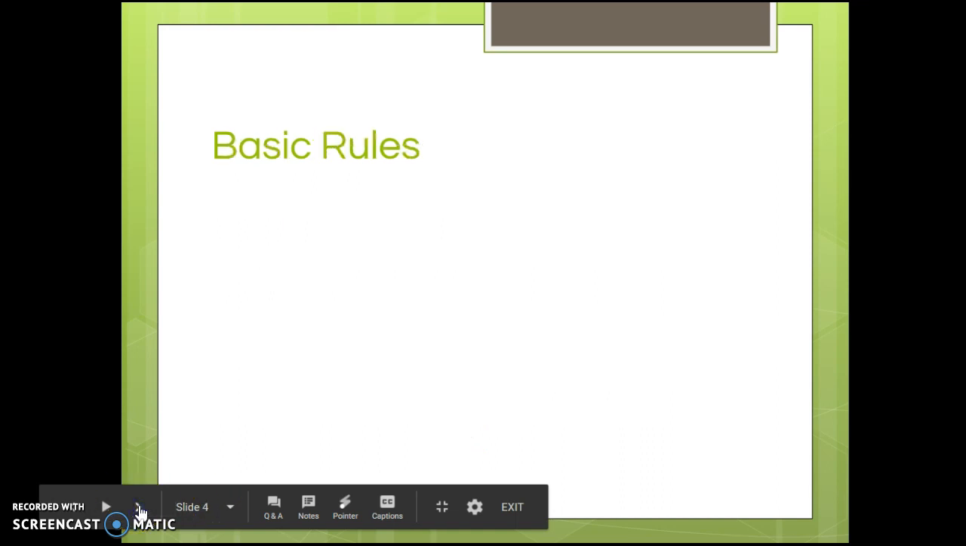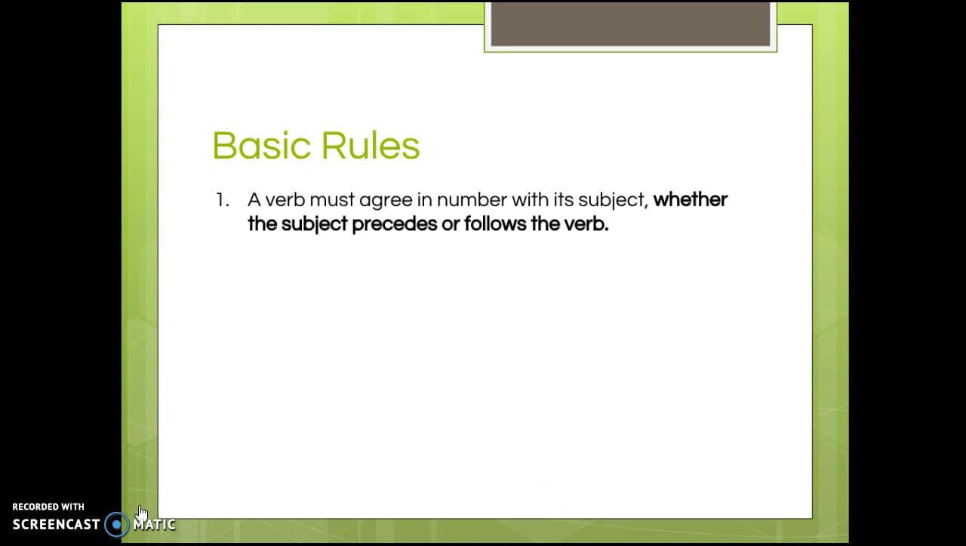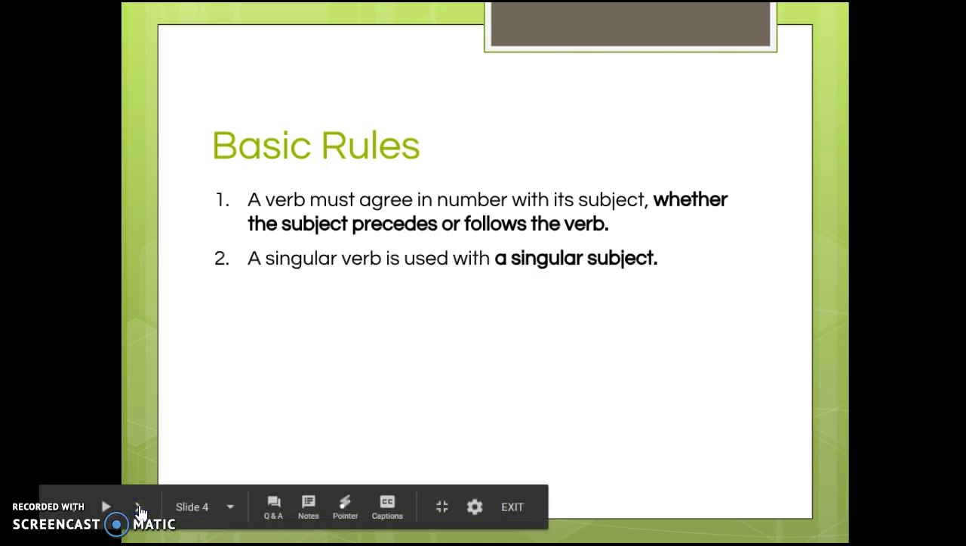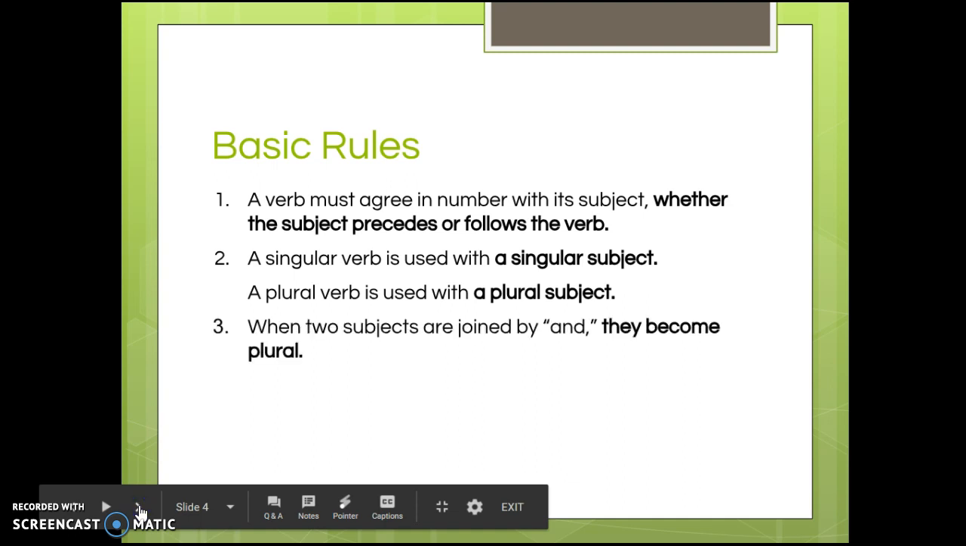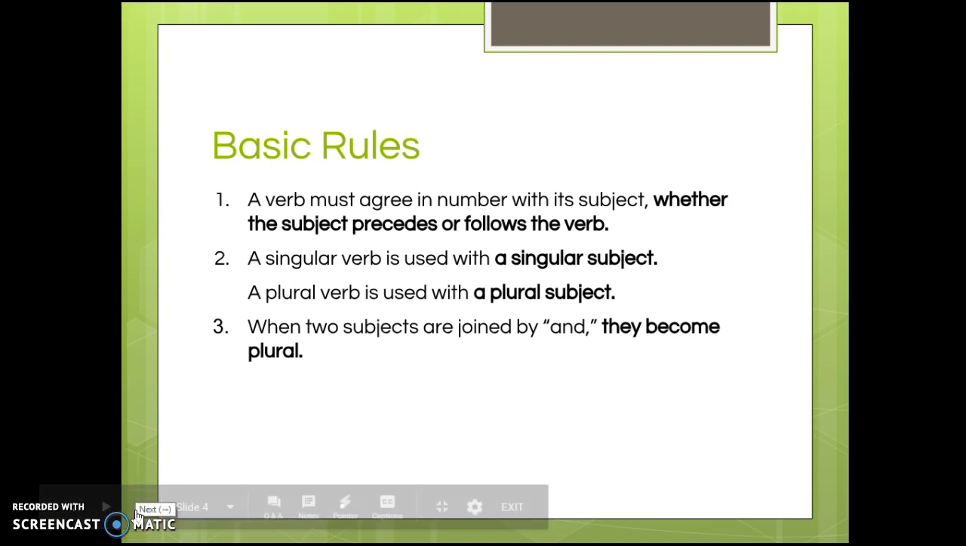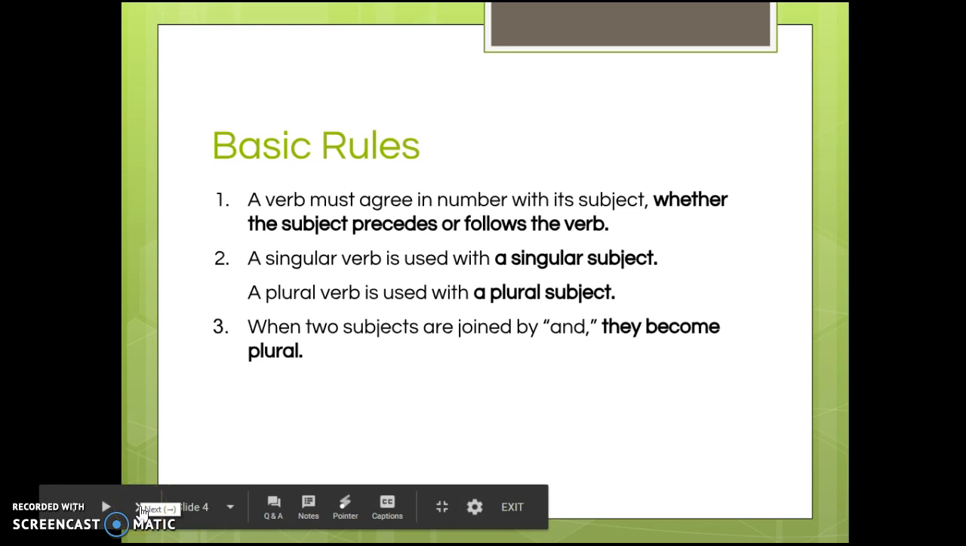So the basic rules for subject-verb agreement are first that a verb must agree in number with its subject, whether the verb precedes or follows the subject. Second, a singular verb is used with a singular subject. And a plural verb is used with a plural subject. And then lastly, when 2 subjects are joined by and, they become plural, even if those subjects are singular on their own. So take a second right now, pause the screencast. You'll see that there's some space for you to try out those rules by including singular or plural verbs. So pause and do those next problems.